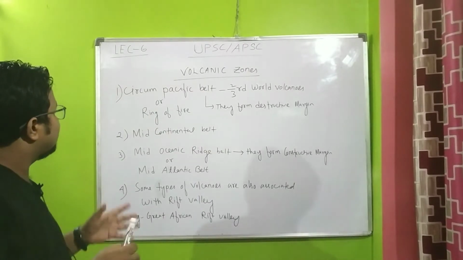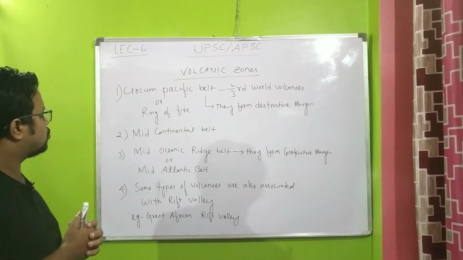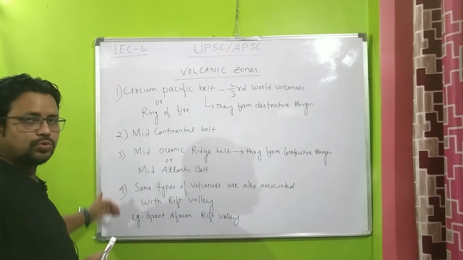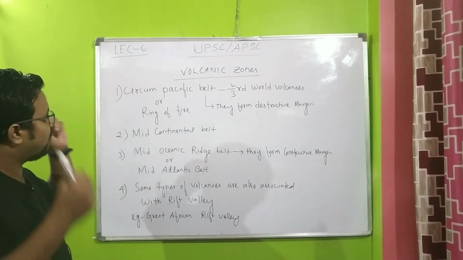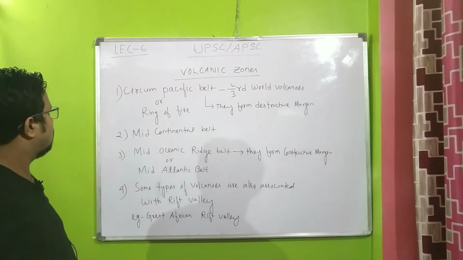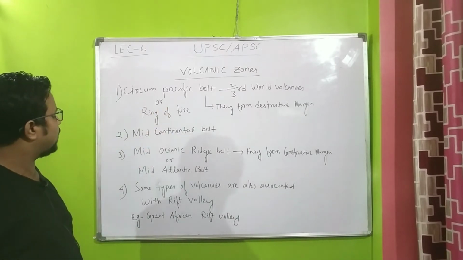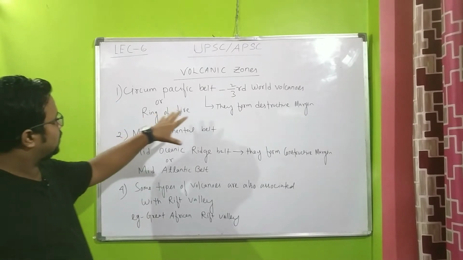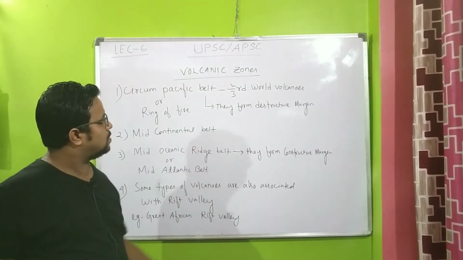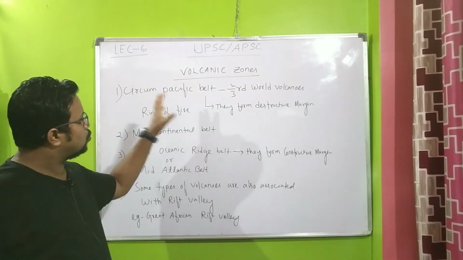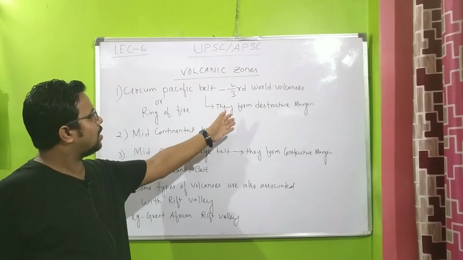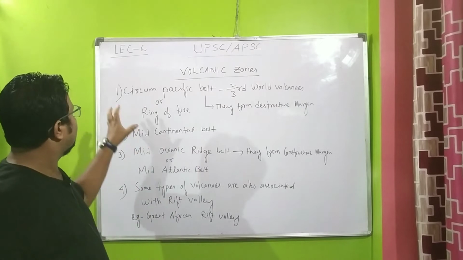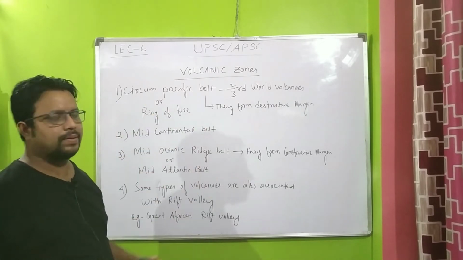Now we will study the volcanic zones. There are actually 4 places or zones where we can find volcanoes. Number 1 is the circum-Pacific belt or ring of fire, and they form destructive margin. While 2/3 of volcanoes can be found in the ring of fire, or the circum-Pacific belt.